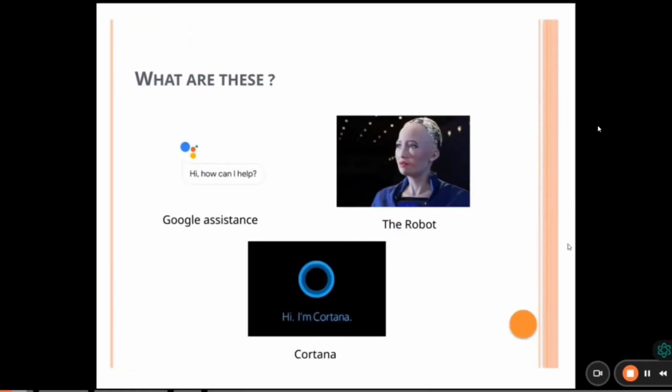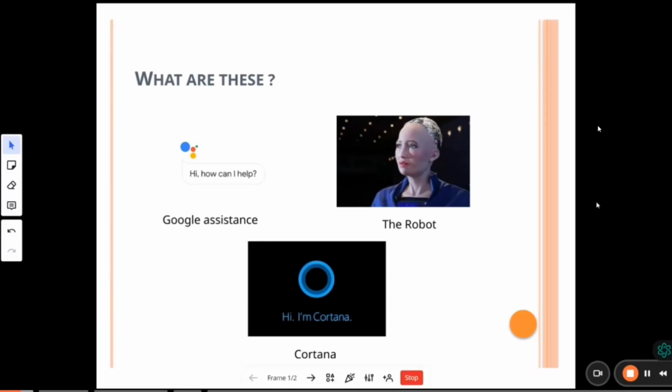Before understanding what Python programming is, we'll talk about something. If you observe, we have a Google Assistant. Google Assistant is mainly used for what? Communication with Google, right? Whenever we are using Google, we use the Google Assistant for any requirements. In the same way, consider the robot. The robot will perform whatever tasks we assign. The same way, Cortana. So how do these things work?